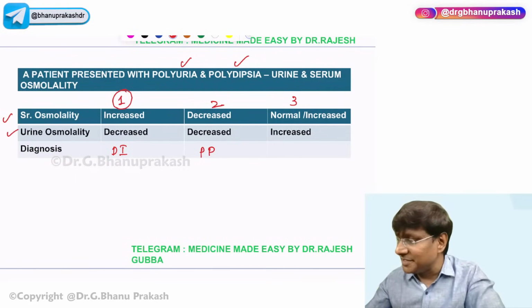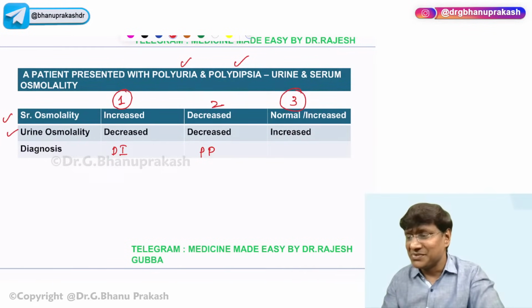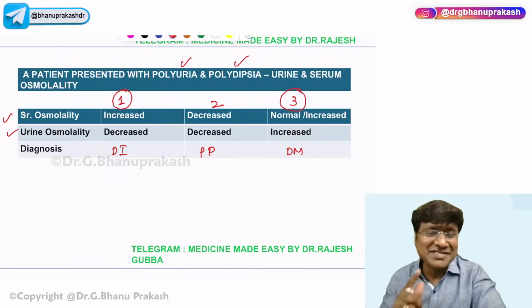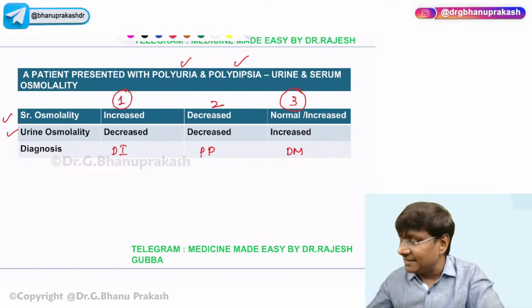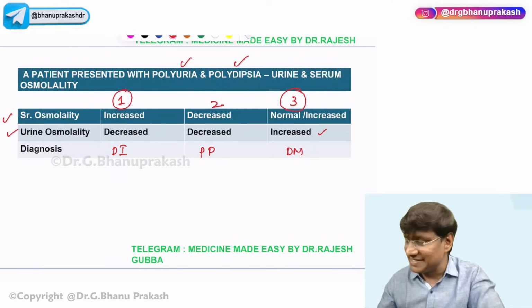And what about the third patient? Polyuria, polydipsia, serum osmolality is normal, but urine osmolality is increased. So the third patient is suffering with, very good, Subhashri, diabetes mellitus. Why is the urine osmolality increased in diabetes mellitus? Because there is glucosuria. Because of the glucosuria, the urine osmolality increases. That is the reason why you will have the urine osmolality being increased, right? So that was about diabetes insipidus.